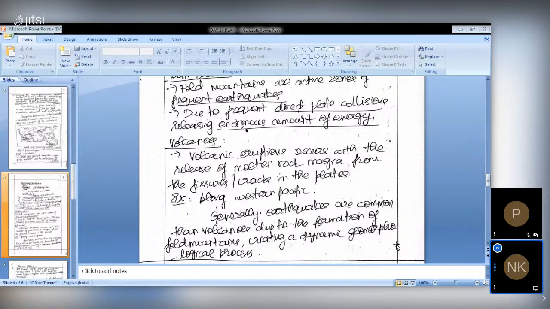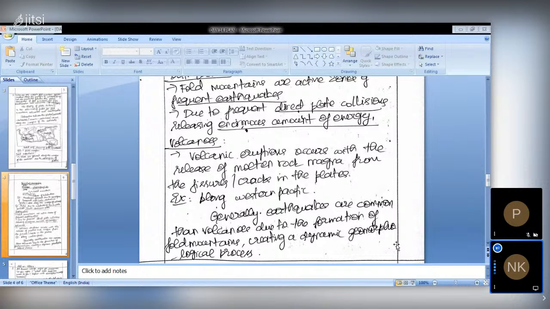Whenever a plate boundary gets converged, it forms a new geological topography on the earth. And due to the formation of the fold mountains, more often earthquakes will happen, because direct collision of plates will be there. Volcanic eruptions are very few when compared to the earthquake frequency.